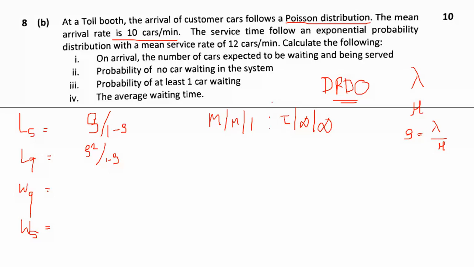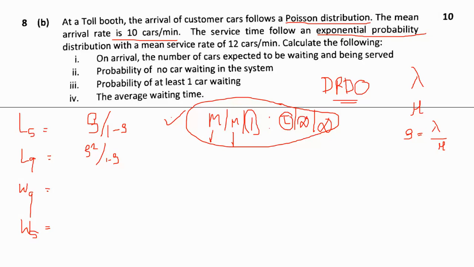So this is the Kendall's model, and here it is written that arrival is Poisson distributed and service time follows an exponential probability. These two statements suggest that we have to use Kendall's model of M/M/1, that means the probability of arrival, the service rate, the number of servers, the infinity for the customer population, and whether the number of customers has to be restricted or not.